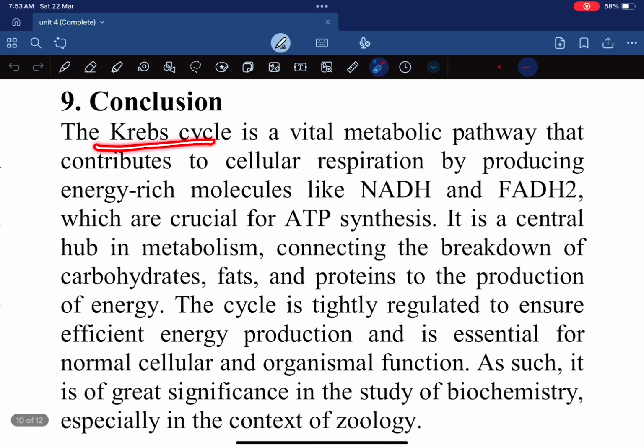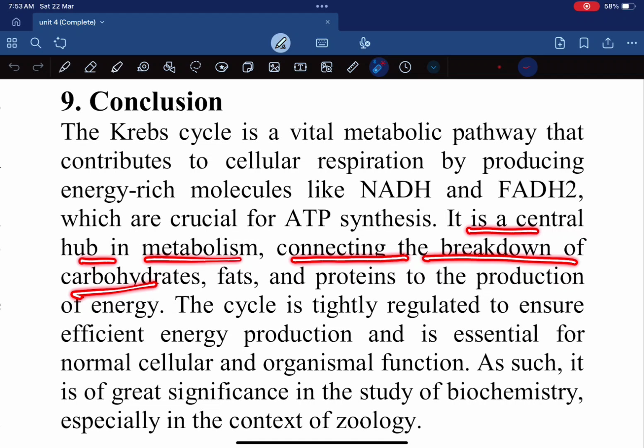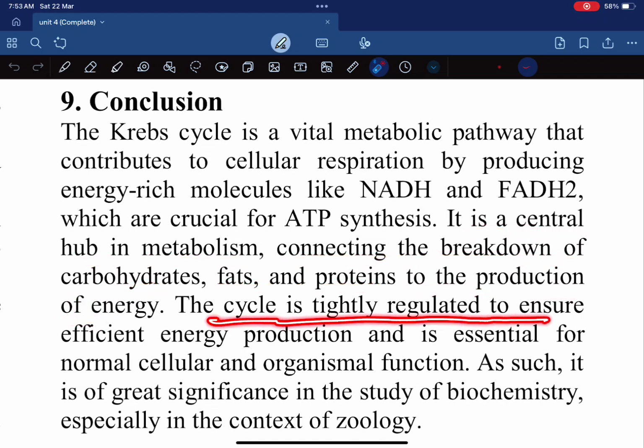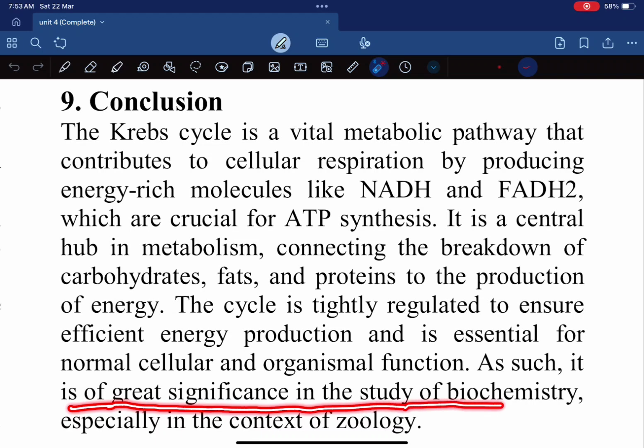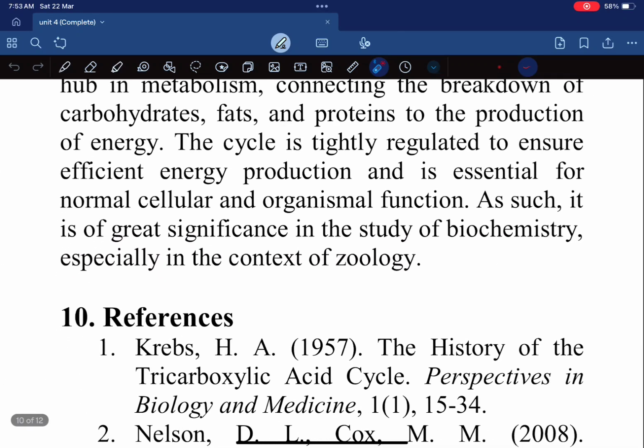Conclusion. The Krebs cycle is a vital metabolic pathway that contributes to cellular respiration by producing energy-rich molecules like NADH and FADH2, which are crucial for ATP synthesis. It is a central hub in metabolism, connecting the breakdown of carbohydrates, fats, and proteins to the production of energy. The cycle is tightly regulated to ensure efficient energy production and is essential for normal cellular and organismal functions. As such, it is of great significance in biochemistry, especially in the context of zoology.